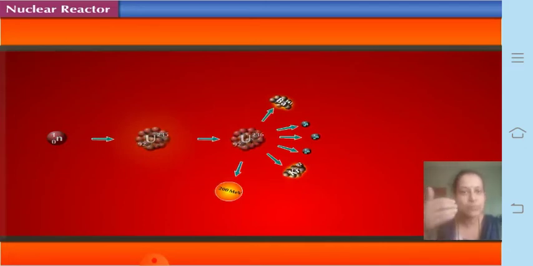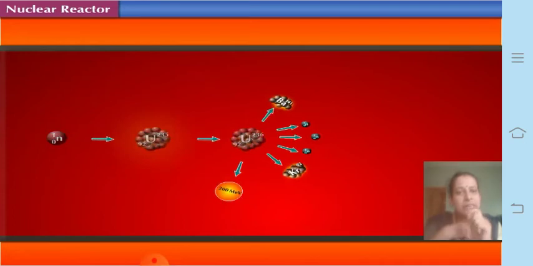Suppose uranium-235 is bombarded with a slow-speed neutron. Uranium-235 absorbs this neutron. It cannot absorb protons, but a radioactive isotope like uranium can absorb a neutron. So when it absorbs this neutron, 235 becomes 236. The atomic mass number is 235, and it becomes 236.